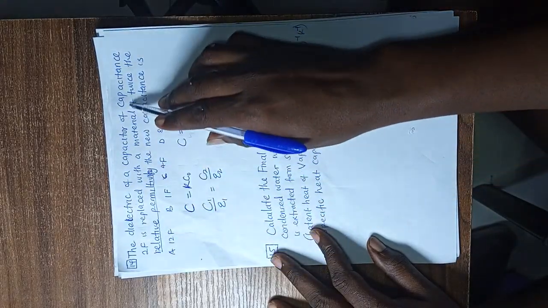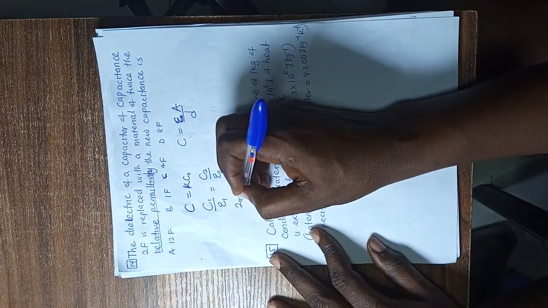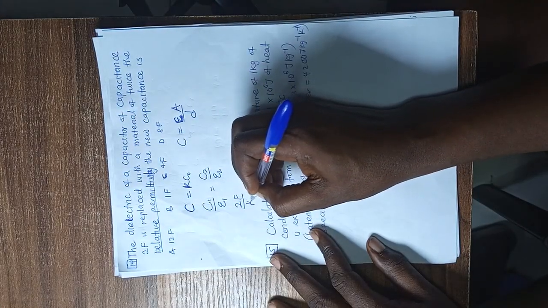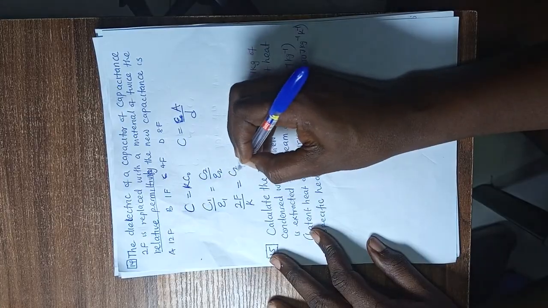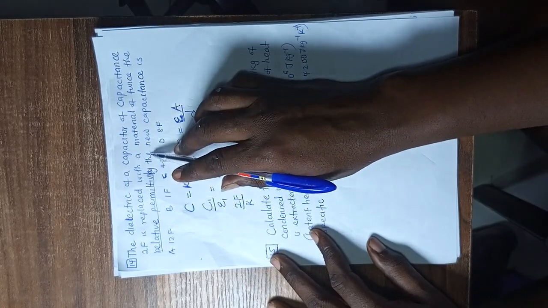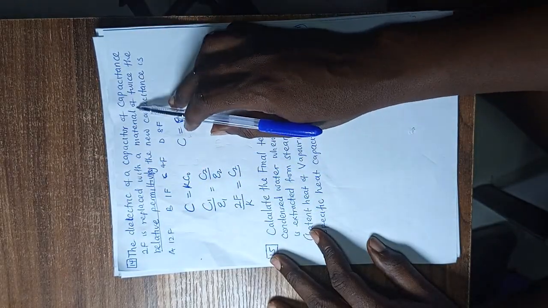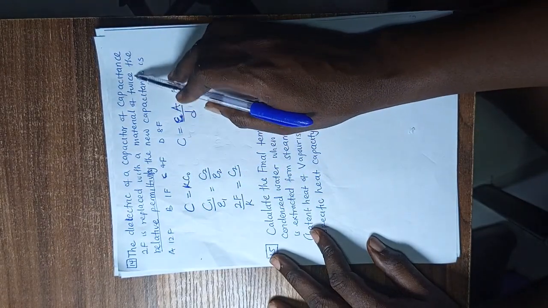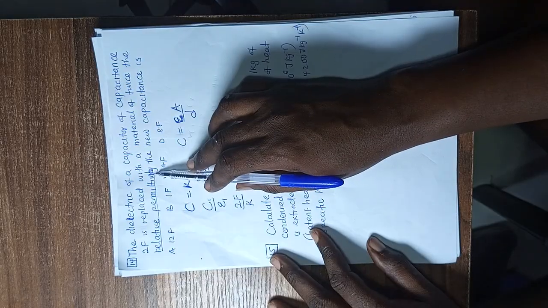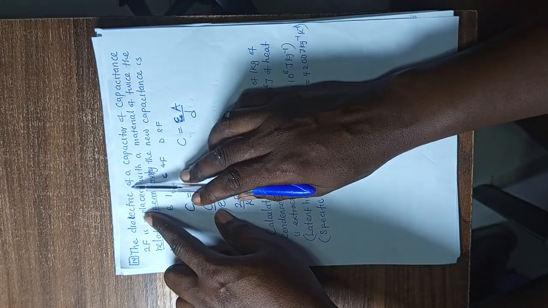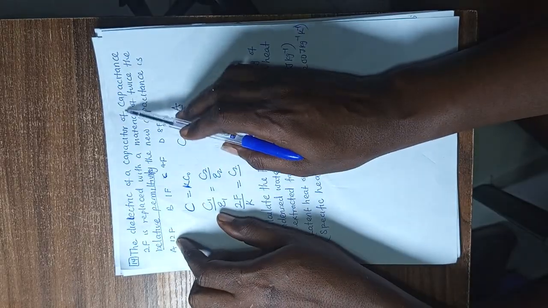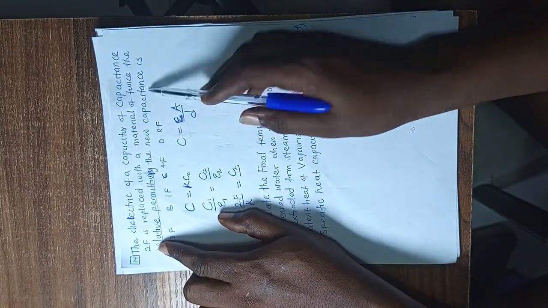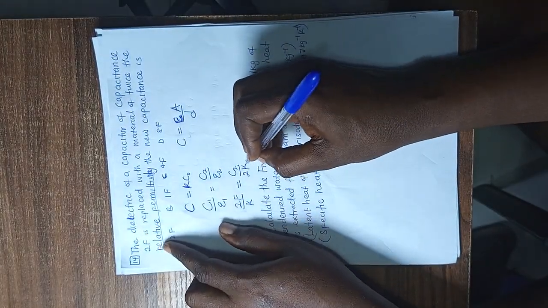So the dielectric constant of the capacitor of 2F, let's say this one is K. Now, what will be C2 when the dielectric is doubled? They say the dielectric of capacitor 2F is replaced with a material of twice the relative permittivity. That means the dielectric we now replace it with is twice the former one, so 2K.